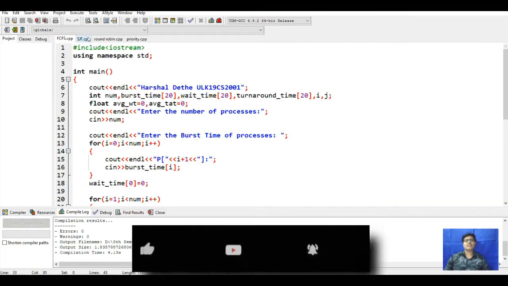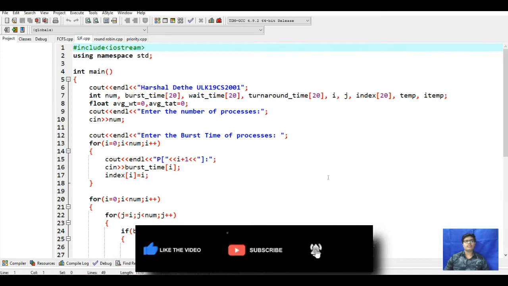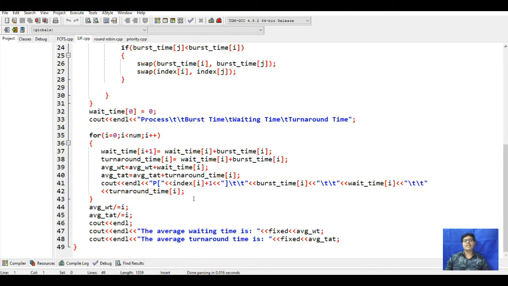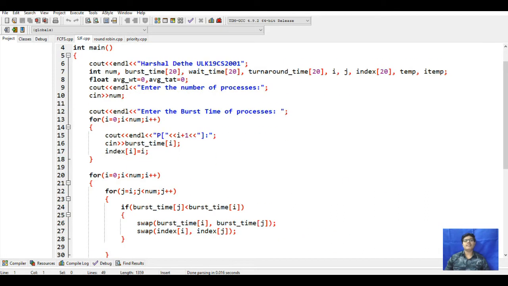So this is the work shortest job first will do. First we will take the inputs from the user, that is the number of processes and the burst time, then it will calculate. For that we will need number, burst time, waiting time, turnaround time, i, j, index, temp and item. The number of processes we will take from the user. It will give the index because in shortest job first, the process having the shortest job will be executed first.